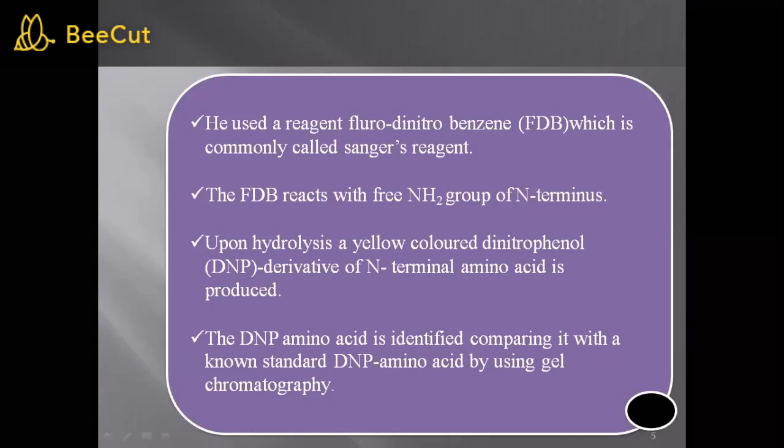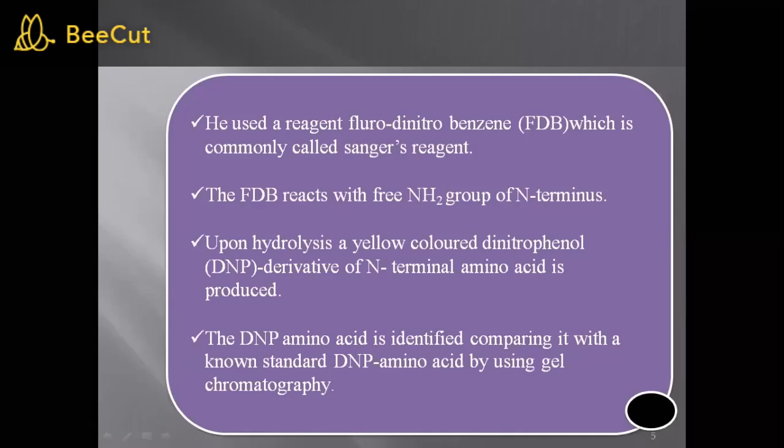Next, upon hydrolysis, a yellow colored dinitrophenyl, that is DNP, derivative of the N-terminal amino acid is produced. After labeling the N-terminal amino acid with Sanger's reagent, we carry out the hydrolysis, and after hydrolysis a yellow colored dinitrophenyl derivative of the N-terminal amino acid is produced.